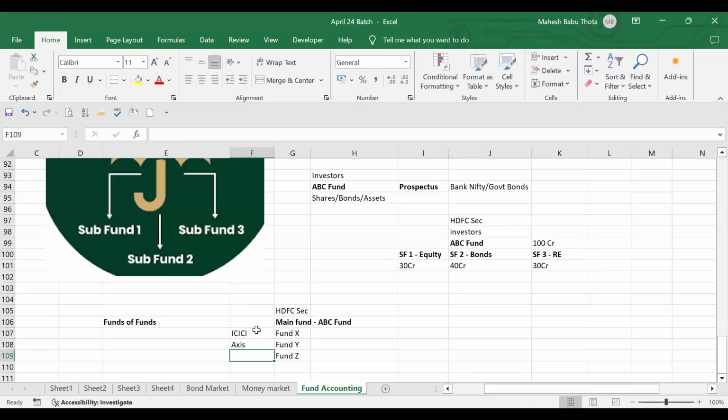Like that, there will be different fund houses for each fund. Instead of identifying opportunities and doing direct investments, they are choosing the funds which are providing more returns. They can reduce the burden of investment, right? This is called funds of funds.